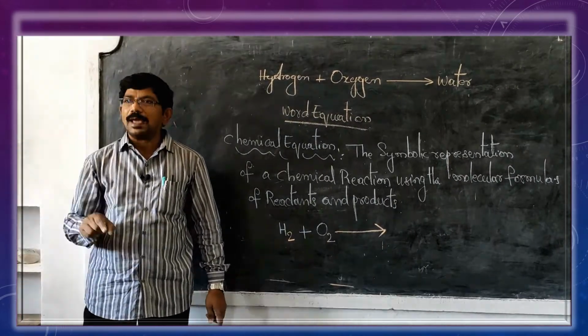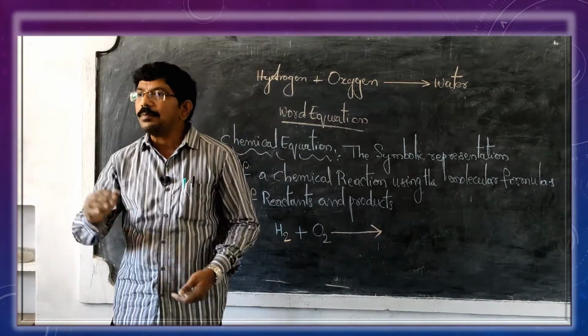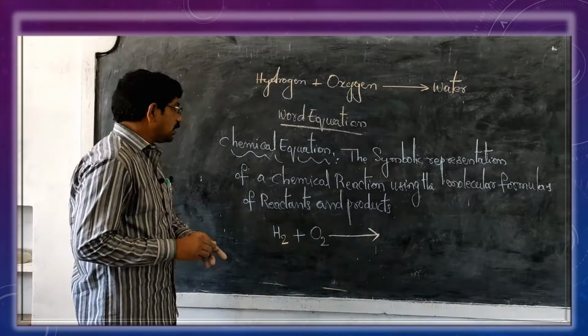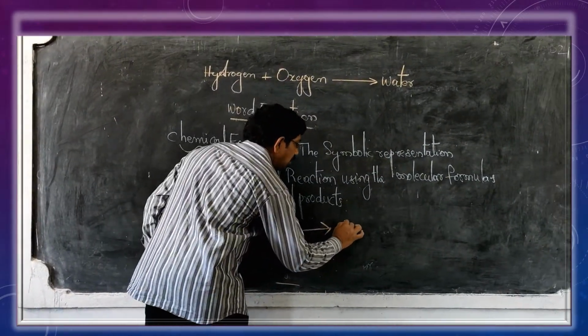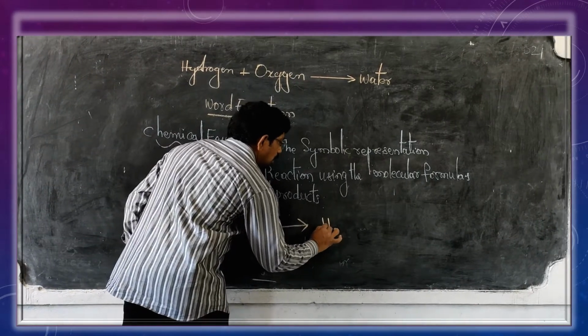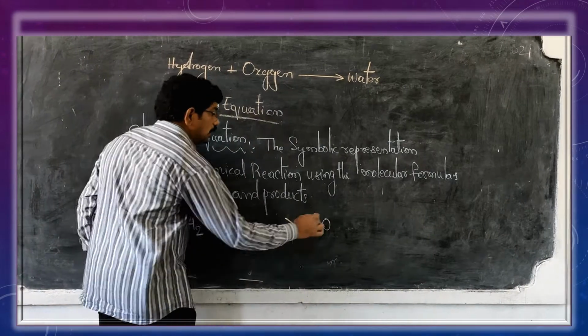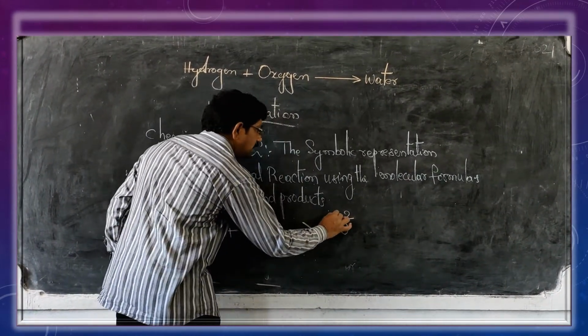But while writing the compounds, remember the valency. Are you clear about that one? What is the new compound formed? What is the formula of water? Hydrogen is there, oxygen is there. In 9th class you studied that oxygen's valency is 2 and hydrogen's valency is 1.